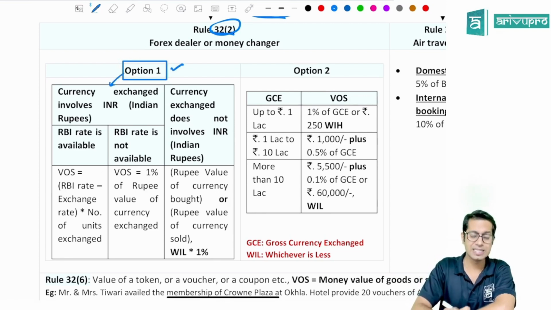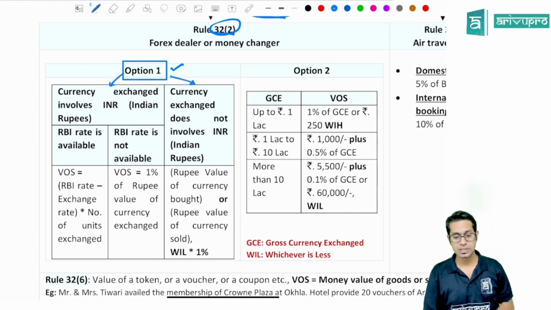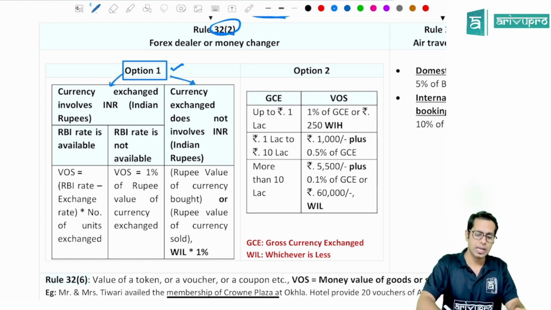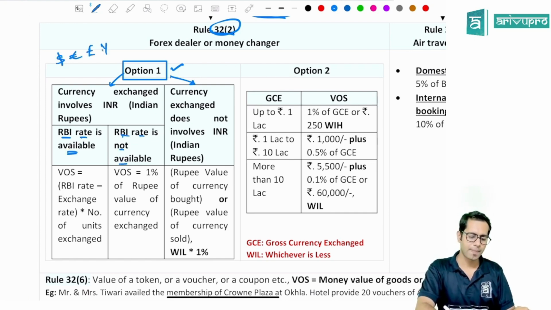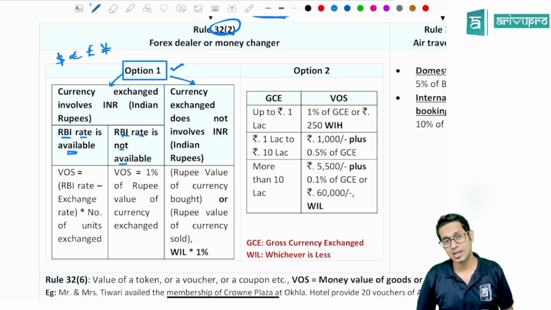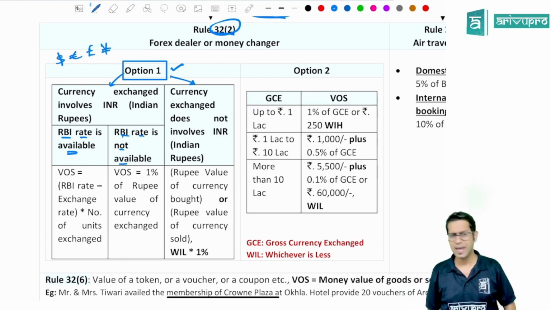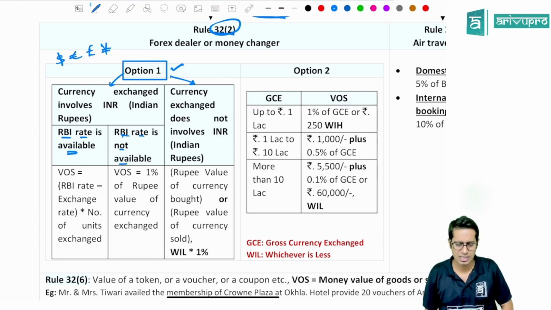Check whether the currency which is exchanged by you involves Indian rupees or it does not involve Indian rupees. If the currency which you are exchanging involves Indian rupees, then check whether RBI rate is available or RBI rate is not available. Normally, RBI gives exchange rate only for 4 currencies, which is dollar, euros, pounds, and yen. But apart from this, there are other currencies also which can be exchanged. If you go to bank, they will exchange these currencies also.